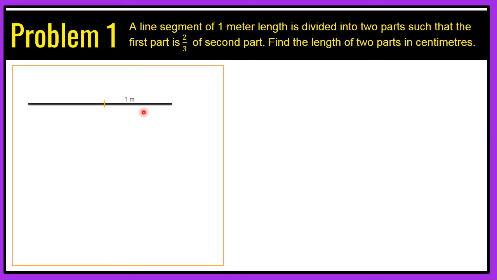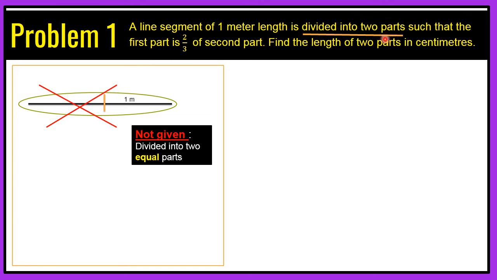It is given that it is divided into parts. Now can you see, is this the correct diagram? Should the diagram be like this? No. Why? Here is a point which you should note down. Something is wrong in this. What is wrong? I'll tell you. As it is given, divided into two parts, it is not given as divided into two equal parts. So unless and until the word equal is mentioned, never divide the line like this.